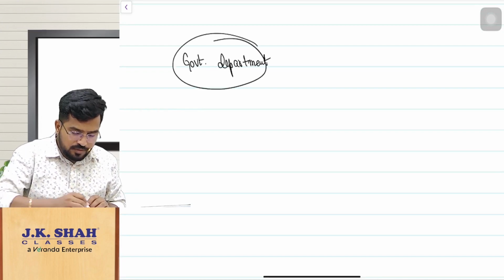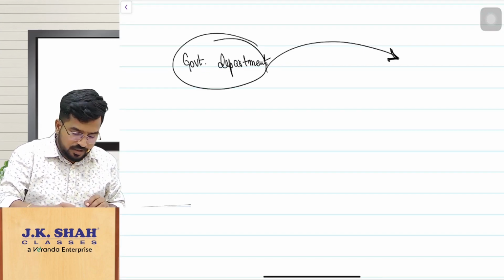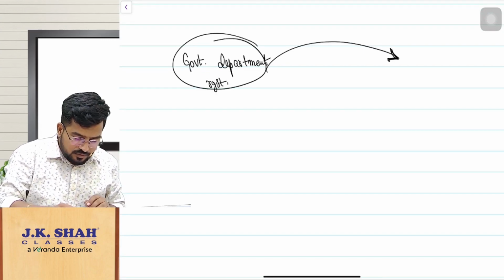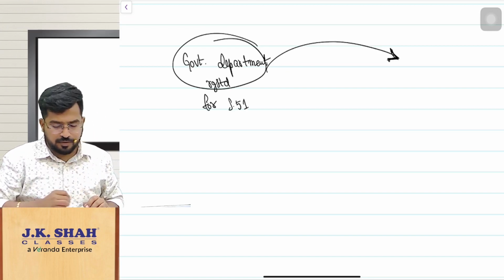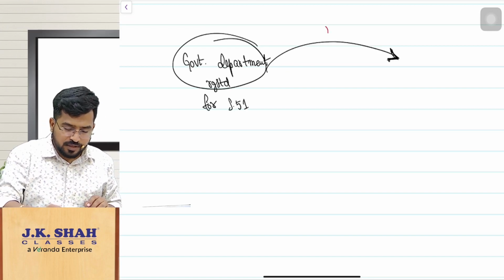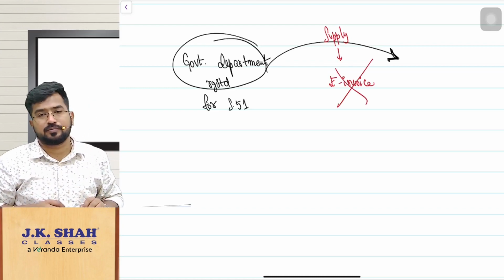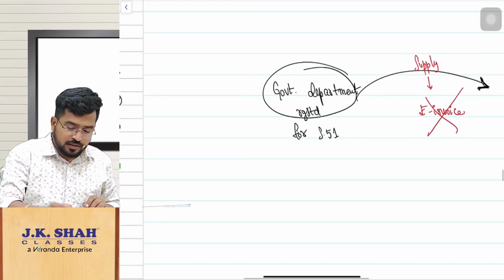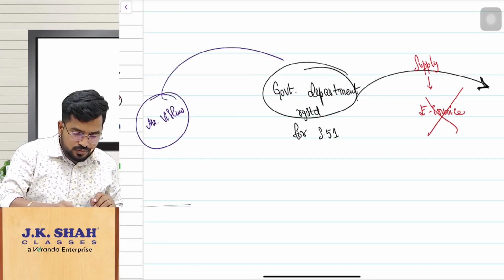If the government department, which is registered for the purpose of section 51, makes any supply, e-invoice is not required. But let us assume Mr. Vishnu is making the supply.